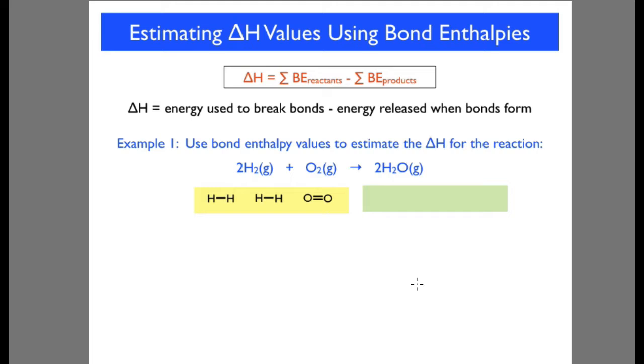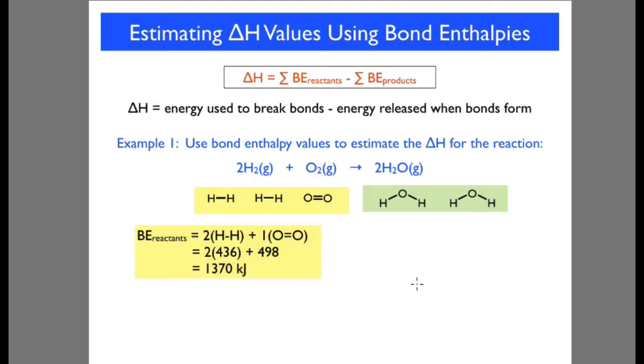We've got 2 hydrogen molecules and an oxygen molecule, and 2 water molecules as products. So we've got 2 bond enthalpies for hydrogen and 1 bond enthalpy for the oxygen double bond. Do the math and you get the endothermic part of the reaction.